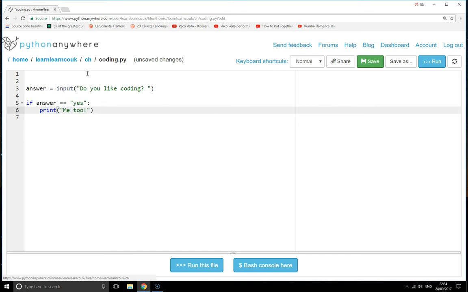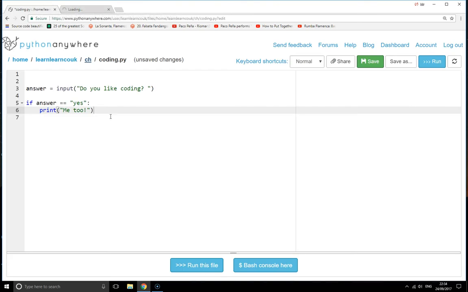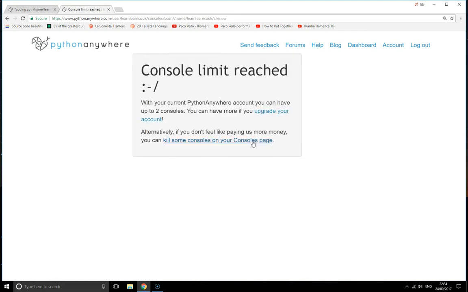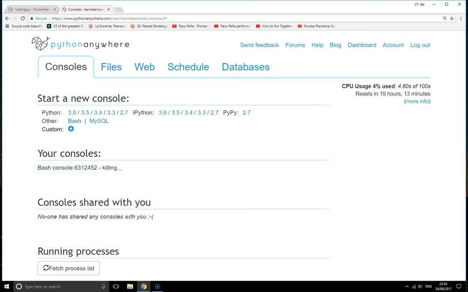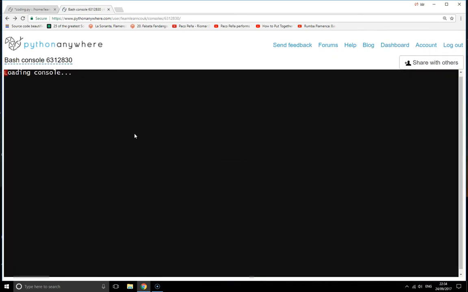Let's have a go. Control-click on the CH folder, wait till that pops up. Geez, we're going a bit slow today. Open a bash console here. Oops, let's just kill some consoles. Kill that one, and then press back twice. That should get us back. There we go. And if we run the program, python3 coding.py, it should run it.